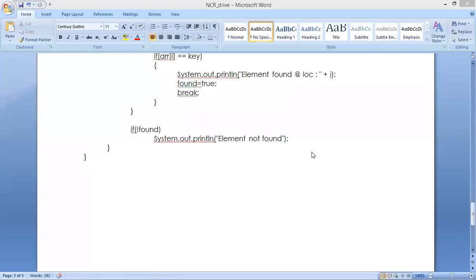Sir, if a number is given, how do we display the sum of its digits? For example, given 1, 2, 3, output is 6. Can you please explain? Yeah, wait. The question is what? Find the sum of digits.